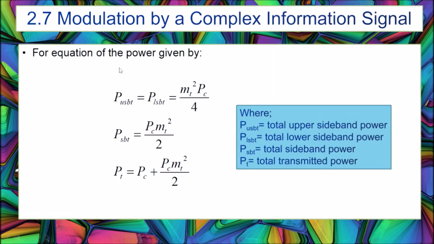So this is the equation for the power. We can say that PUSBt is the total upper sideband power, PLSBt is the total lower sideband power, PSBt is the total sideband power, and Pt is the total transmitted power. We can use the equations to calculate the power.